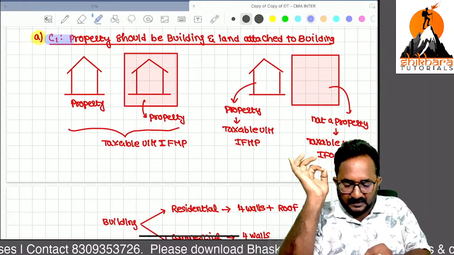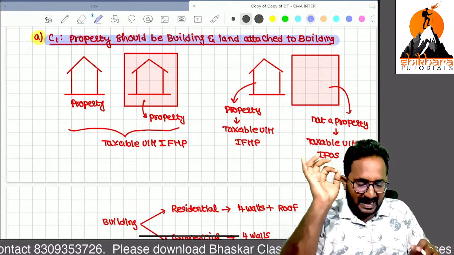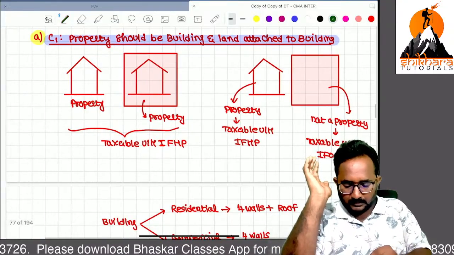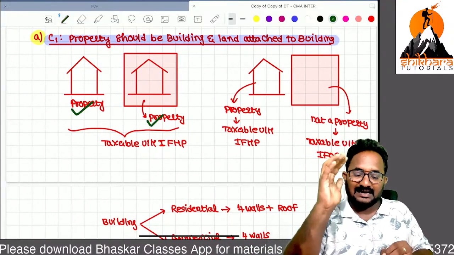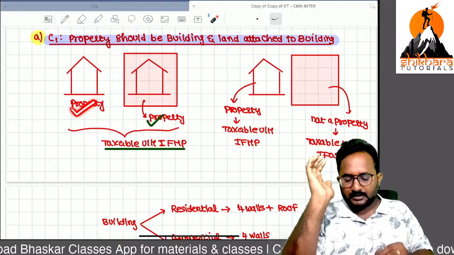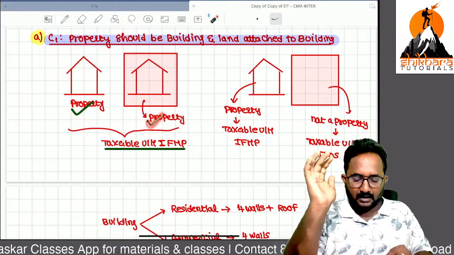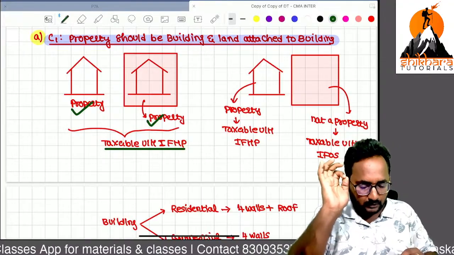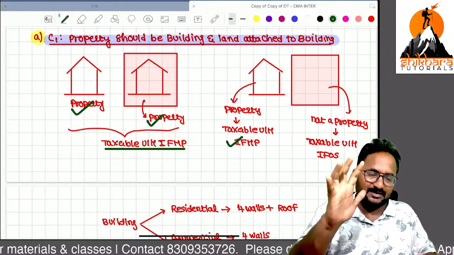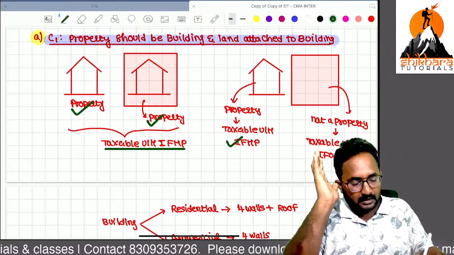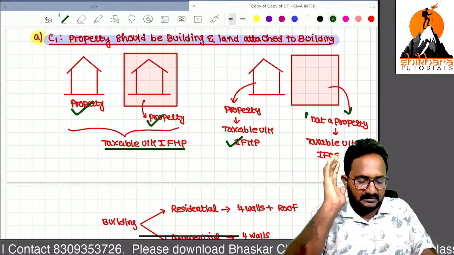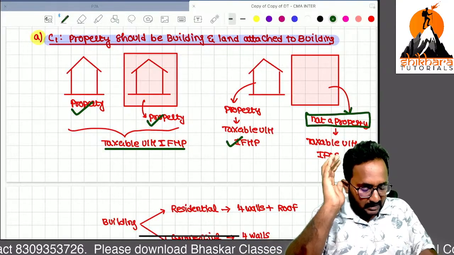Listen. Condition 1, property should be a building, or land attached to the building. Here, please remember, it is not only a building; it is also property when it is land attached to a building. So if any rent is received from the property, whether a building or land attached to a building, it is taxable under the head income from house property only. Building is a house property, so any rent received is income from house property only. But if the land is nowhere connected to a building, it is not a property under the head income from house property.